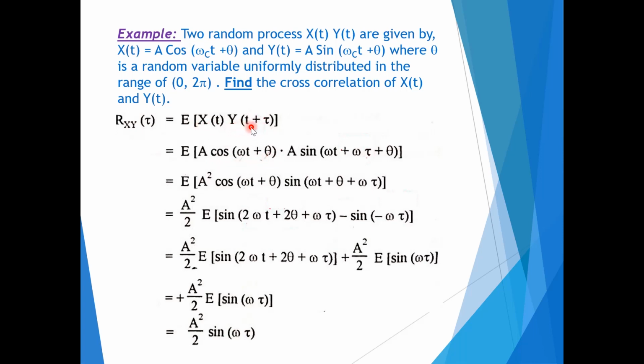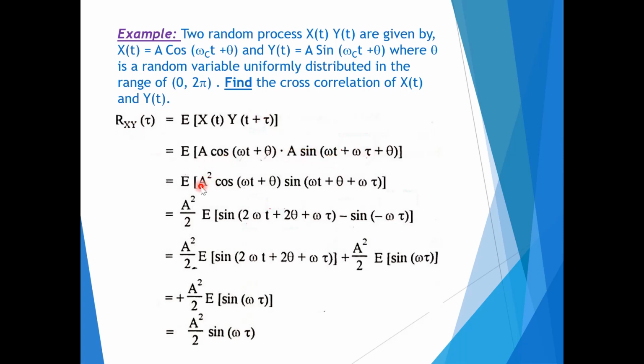If you find y of t plus tau, here y of t is given as a sin(omega c t plus theta). Now instead of that we need to replace t with t plus tau. So y of t plus tau becomes a sin(omega t plus omega tau plus theta). So this is the second term. Now here we have two a's: a cos(omega t plus theta) and another term a sin(omega t plus omega tau plus theta).